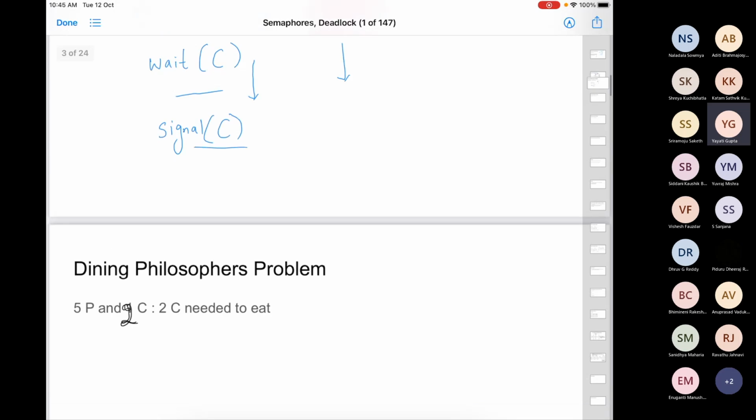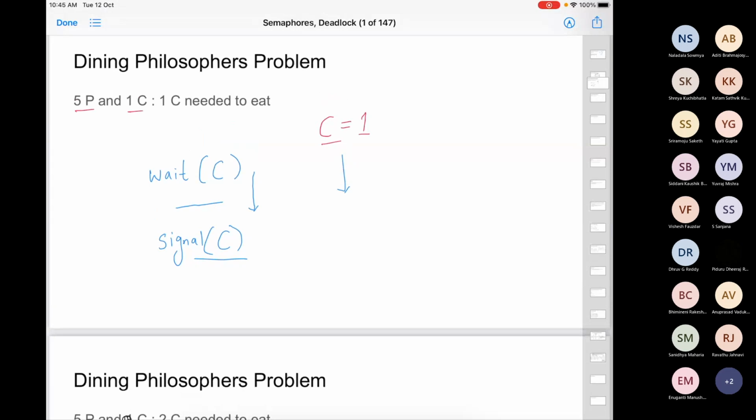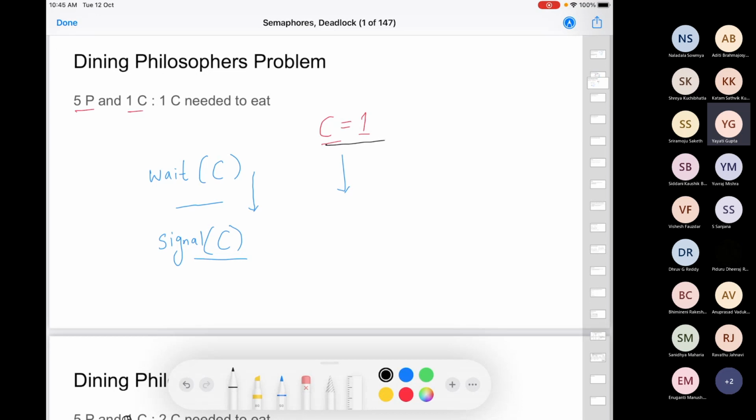Can you just modify this solution here? It will be the same. So do I need to make some change here? Okay, so we do 3 operations on semaphores: initialize, wait, and signal. Here I initialize C with 1, and then we had a wait and signal. So should I now also initialize it with 1? Maybe we can have one and two. If someone accidentally just gets one chopstick, then we can mark it as one, and only when it exceeds both do we mark it. Okay.